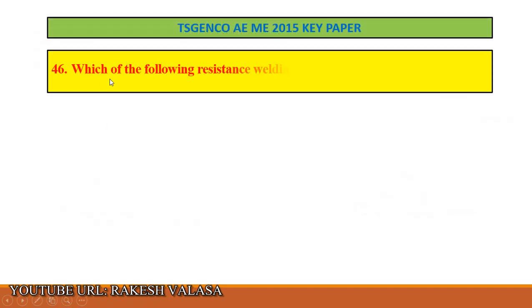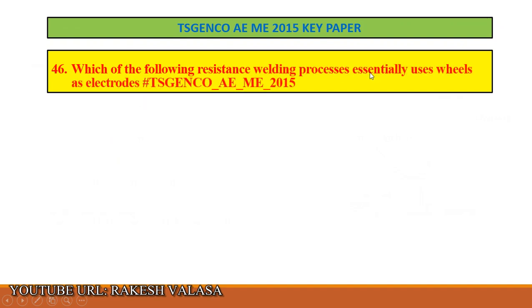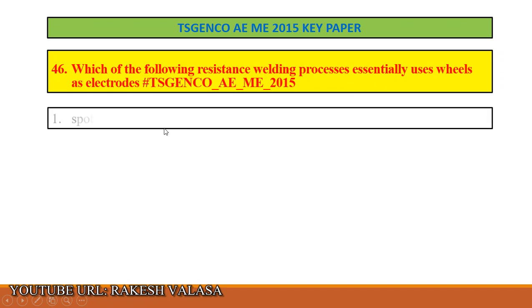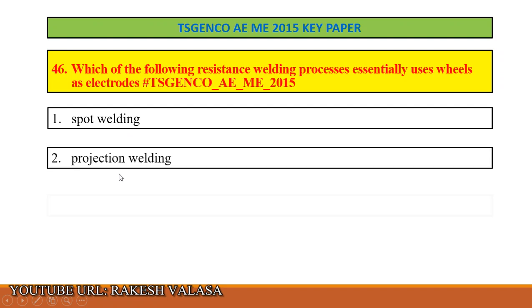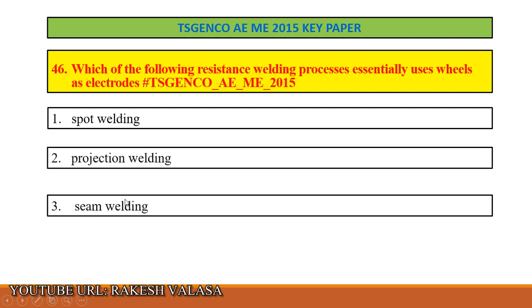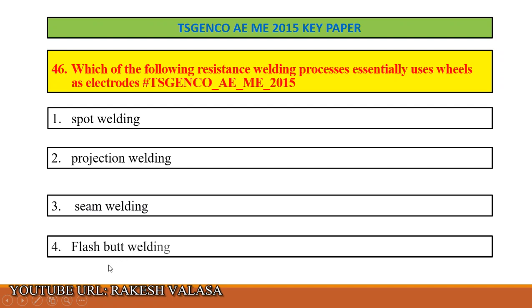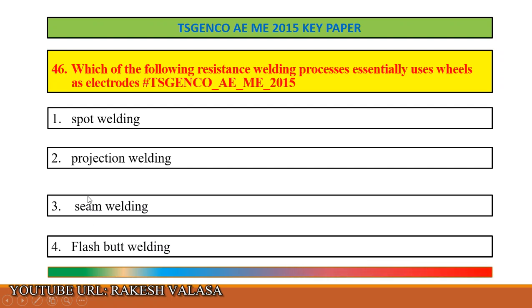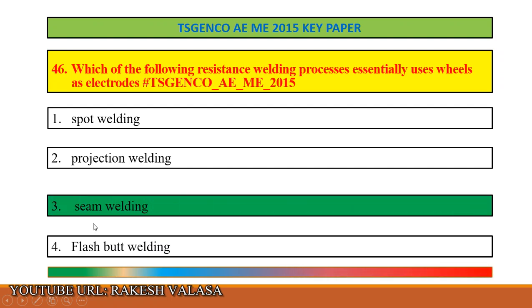Question number 46. Which of the following resistance welding processes essentially uses wheels as electrodes? Option 1: spot welding. Option 2: projection welding. Option 3: seam welding. Option 4: flash butt welding. The correct answer is option 3, seam welding. Let us see the explanation.